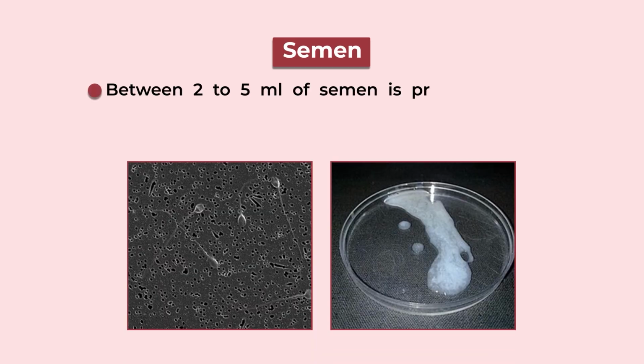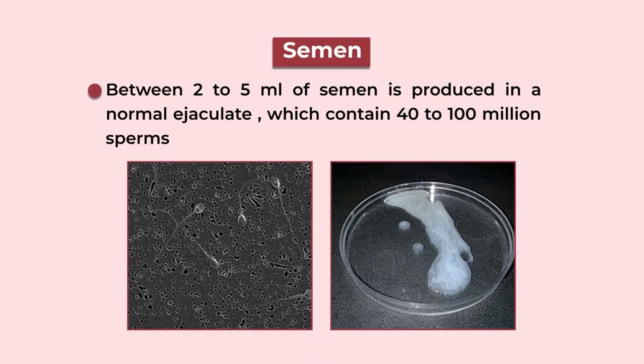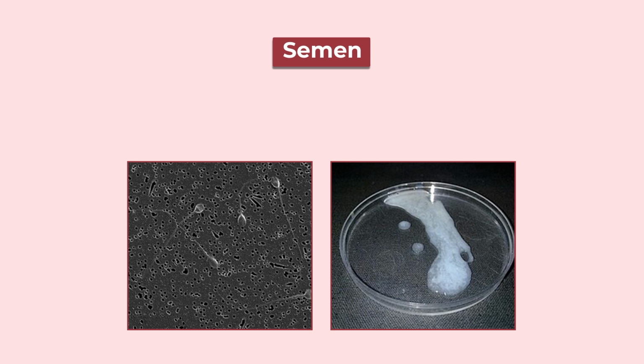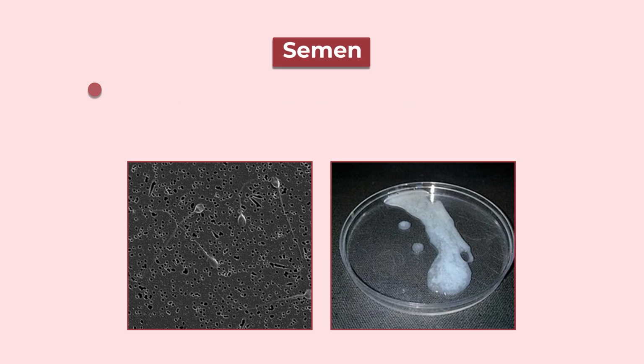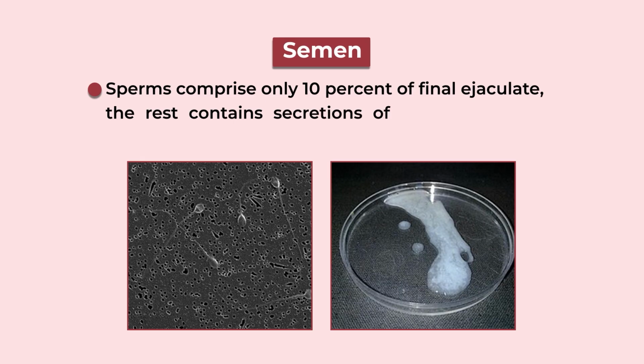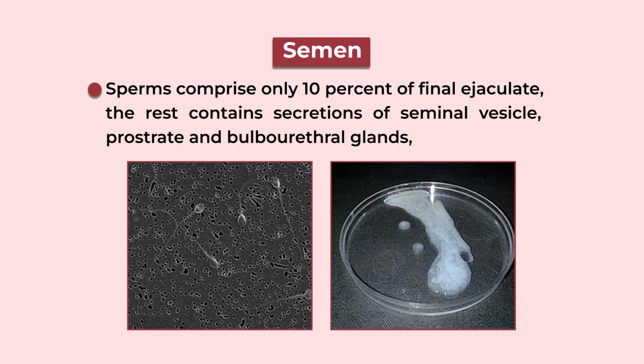Now, we will discuss semen. The volume of semen produced in a normal ejaculate is between 2 to 5 ml, which contains 40 to 100 million sperms per ml in a normal male, and this semen is slightly alkaline. This alkaline semen helps to neutralize the acidity of the vagina and the walls of the urethra of the male. Then the sperm comprises only 10% of the final ejaculate.